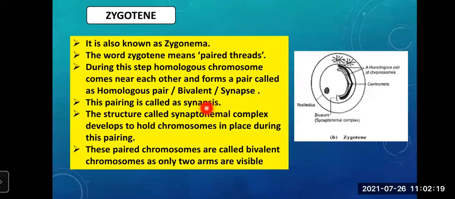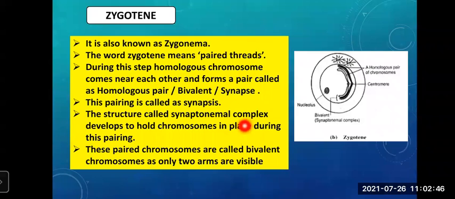Got it? Now, similarly, what happens? A structure called the synaptonemal complex develops to hold chromosomes in place during this pairing. They are held together by a structure between them, and that is called the synaptonemal complex.